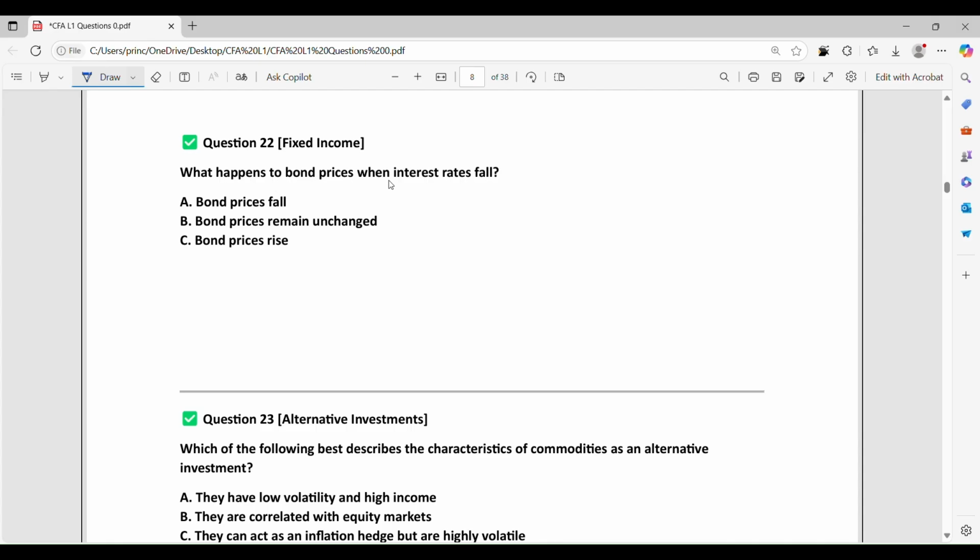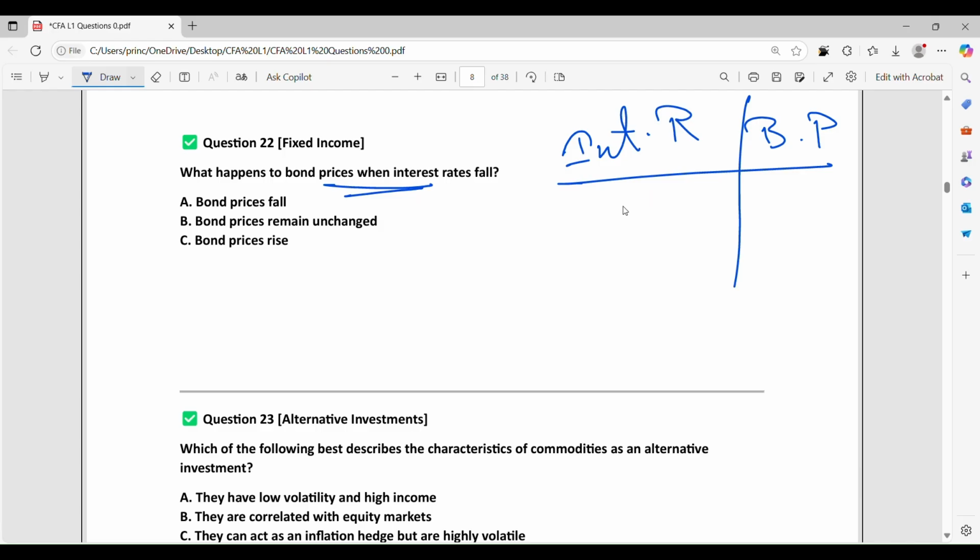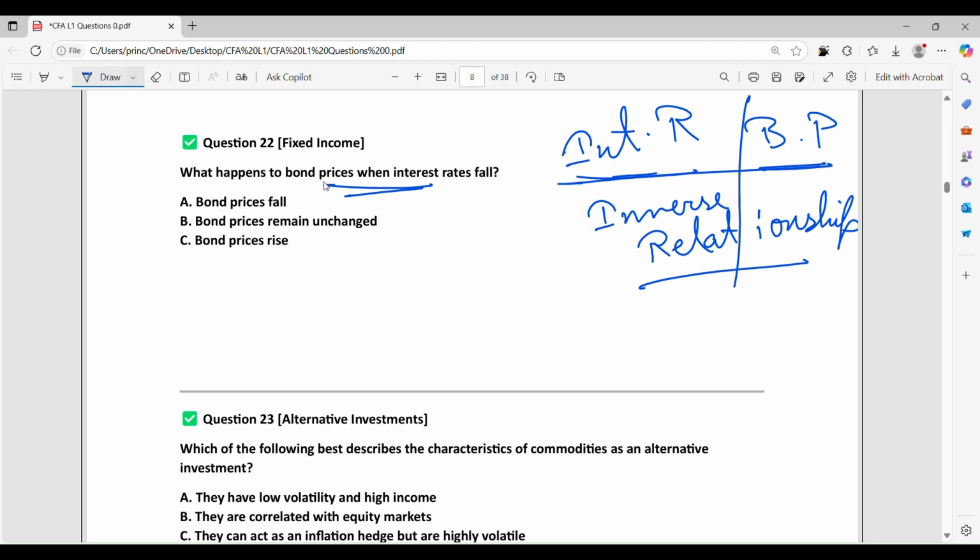What happens to bond price when interest rate falls? Interest rate and bond price have an inverse relationship. Therefore, if the interest rate increases, bond price falls. What happens to bond price when interest rate falls? Therefore, bond price increases.